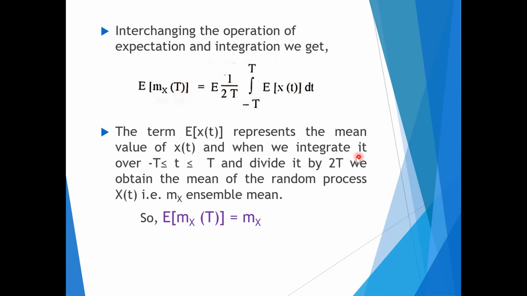And when we integrate it over the time interval, from minus T to T, and divide it by 2T, we obtain the mean value of random process x of t, that is mx, the ensemble mean. So, we can rewrite this: expected value of mx of T, the time average, is nothing but the ensemble mean mx. So, always we need to remember this thing.